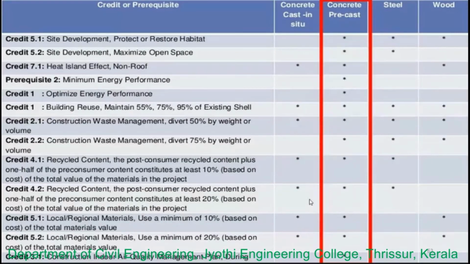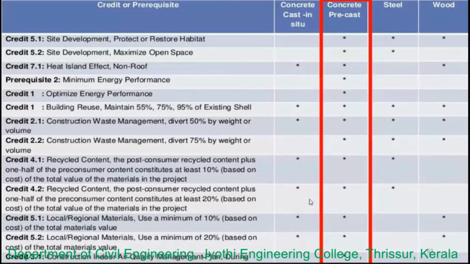Then next is the recycled content. In precast concrete, industrial waste such as slag, which we talked about, and silica fume can be incorporated into the mix in order to reduce the amount of cement, which in turn reduces the carbon dioxide emissions. That is one important point.